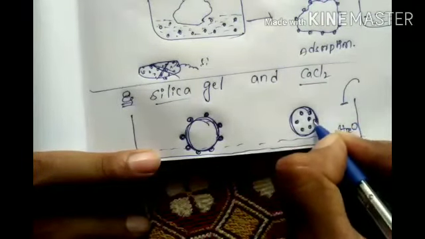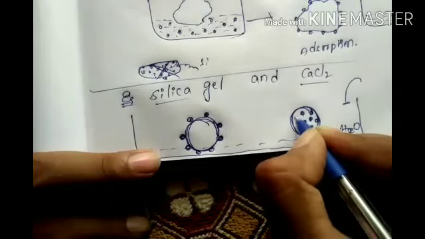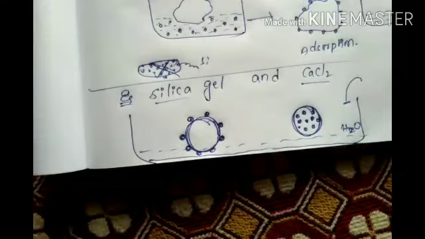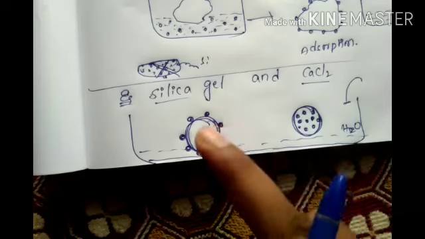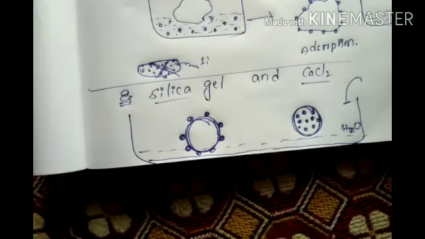I hope everyone understood this. Got it? The water molecules going inside is called absorption. The water molecules on the surface is called adsorption. This is the best example. Silica gel is an adsorbent and calcium chloride is an absorbent.